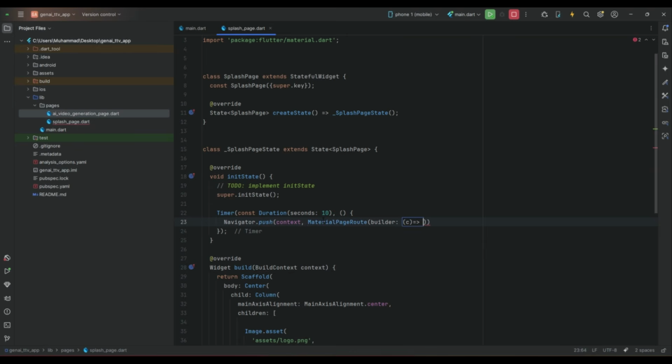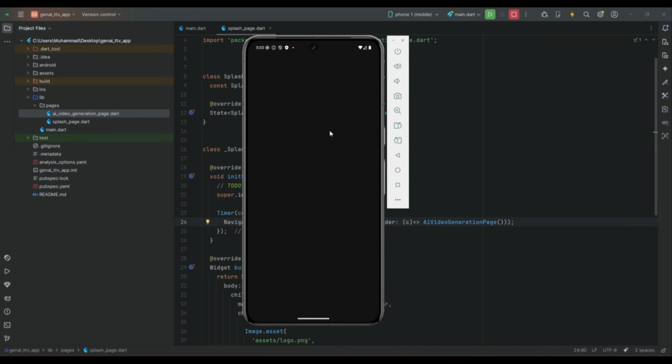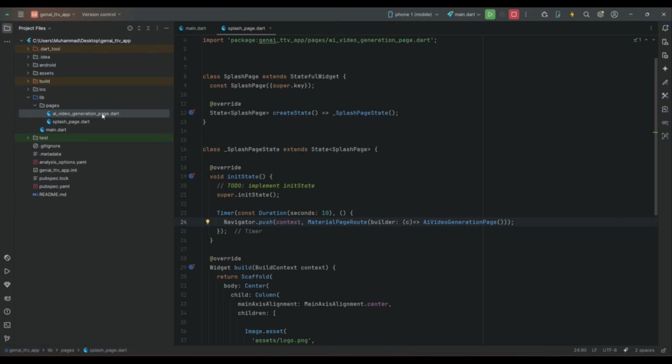Send the user to the AI video generation page. So when the app starts, it displays the splash screen for 10 seconds, and after 10 seconds the user will be sent to the AI video generation page, which is an empty page for now.